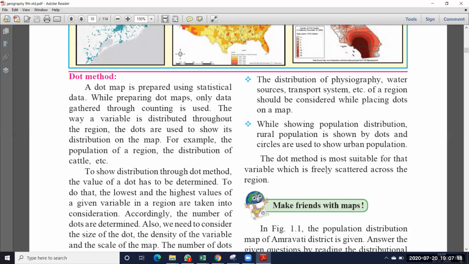The dot method is most suitable for a variable which is freely scattered across the region. So the dot method should be used for the distribution of population or cattle. For that purpose we are using this dot method.